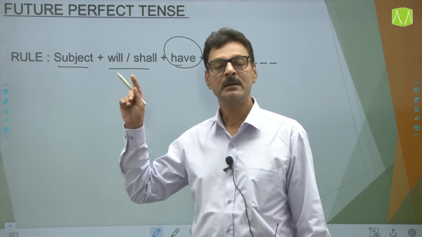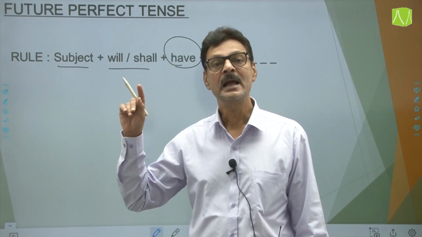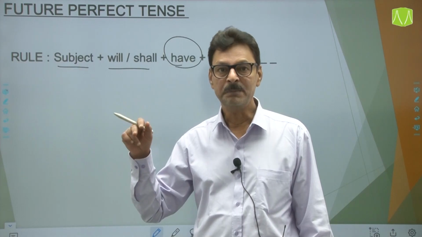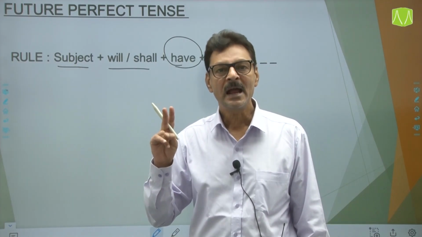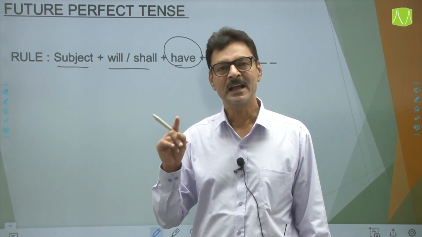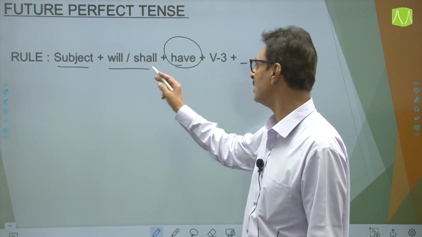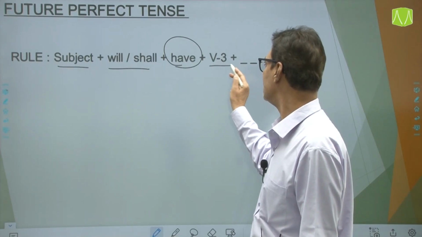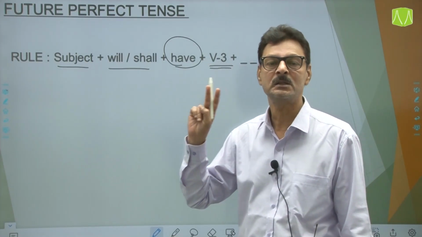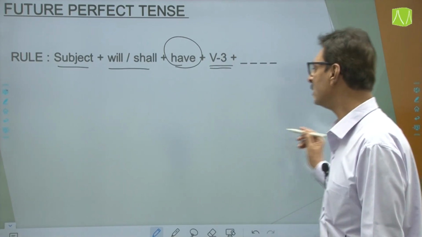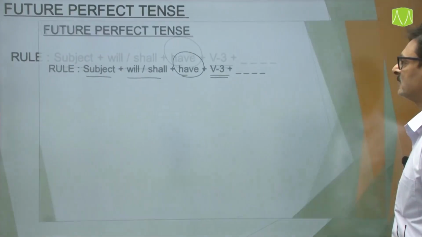The helping verbs in present perfect, has or have. The helping verb in past perfect, had, and the helping verb in future perfect is have. So subject plus shall will plus have plus the third form of the verb. Always the third form will be used where the perfect tense is concerned.